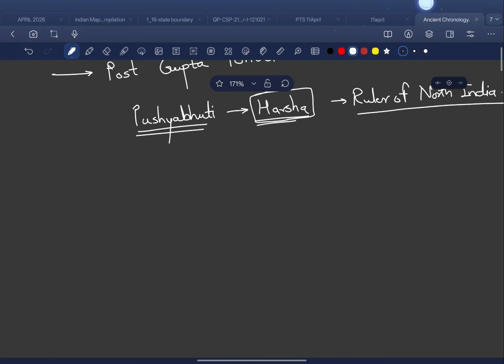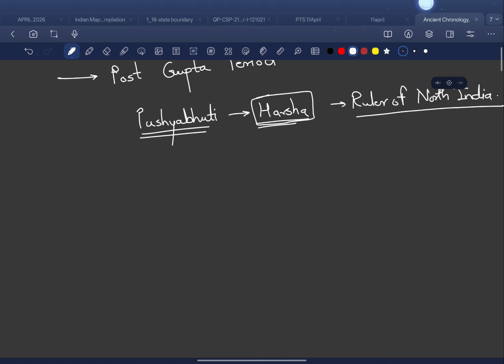When he was on his expedition to South India, he was checked by another ruler called Pulakeshin II. Pulakeshin II was from the dynasty of the Chalukyas.